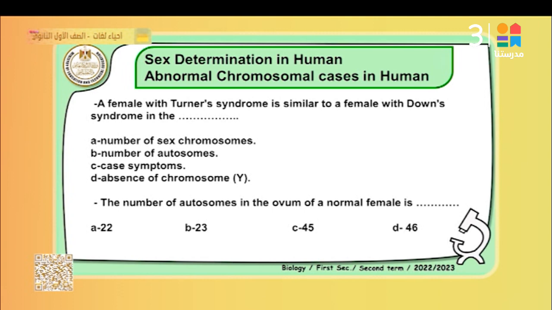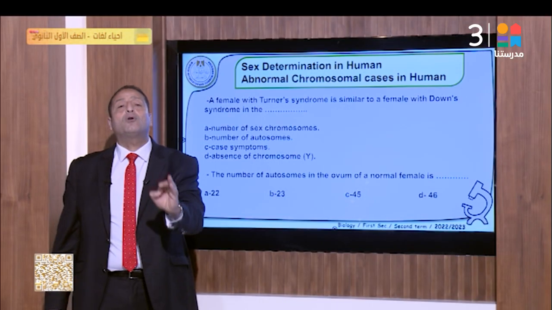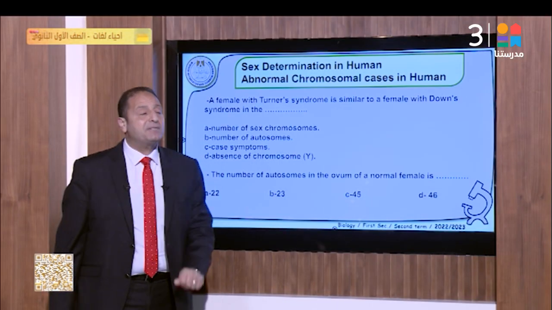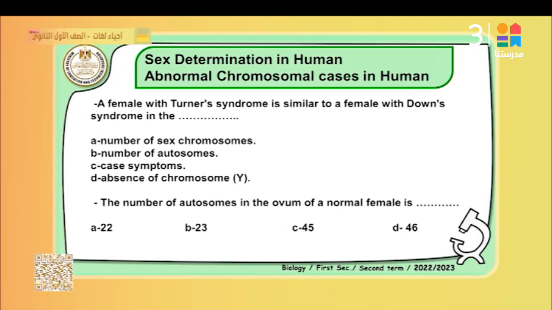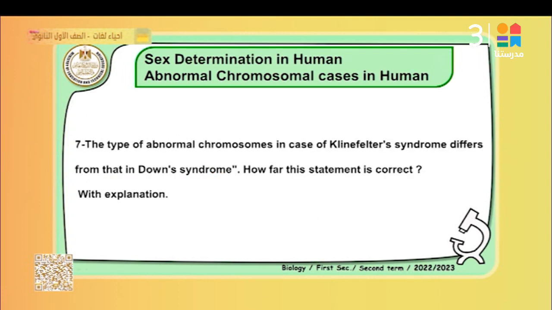As I mentioned previously, this is the structure of both Turner syndrome and Down syndrome. The number of autosomes in the ovum of normal females: a normal ovum is 22 plus X, so 22 represents the autosomal chromosomes. The best answer is A, 22. That's right. Okay?